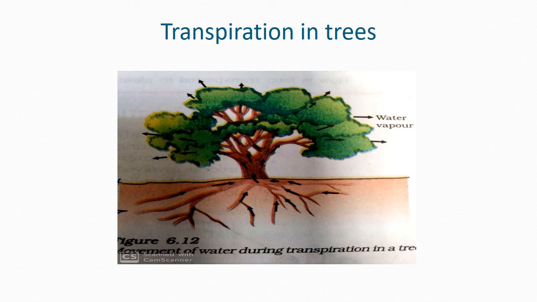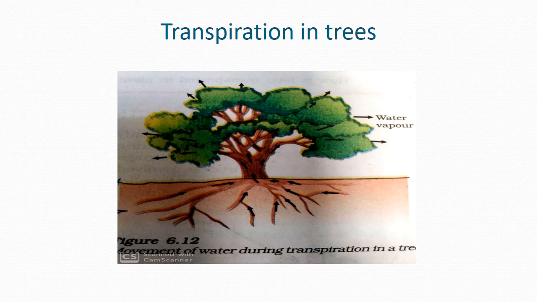This diagram shows the loss of water from the leaves to the atmosphere. Once the rate of transpiration increases, it helps to absorb the water from the soil through the roots.